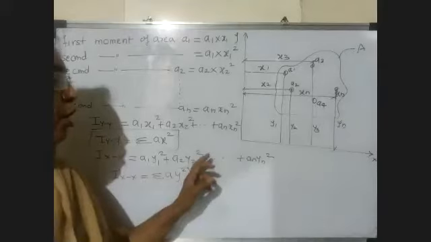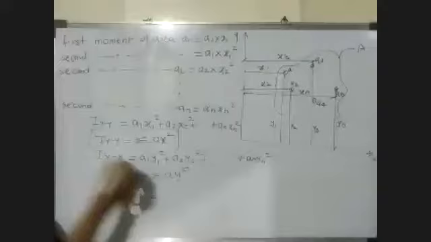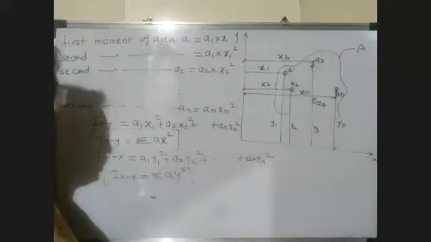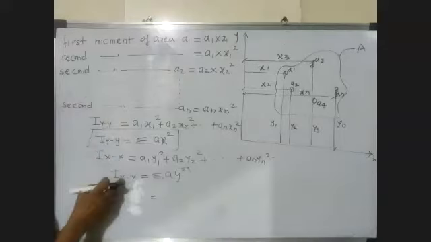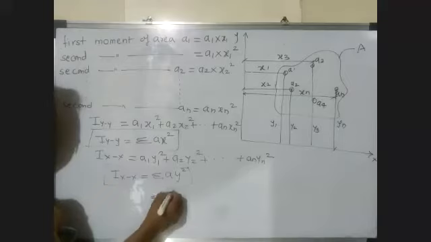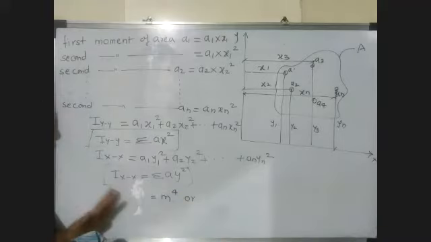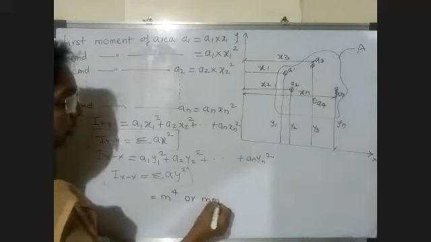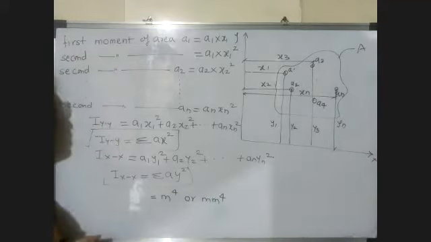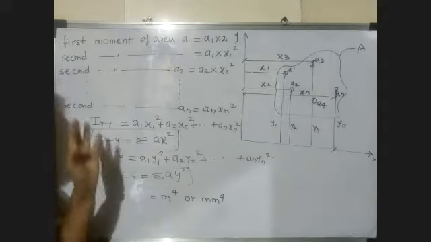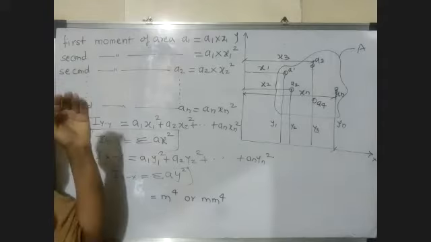Now the unit of area is meter square and y is nothing but distance, so distance squared is meter square. So the unit of moment of inertia is meter raised to 4, or generally we use all dimensions in mm, so the unit is mm raised to 4, centimeter raised to 4 or meter raised to 4.